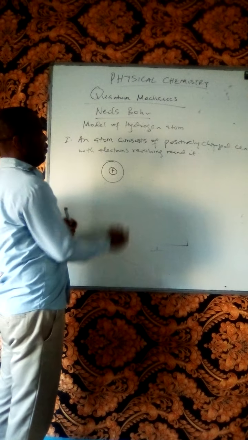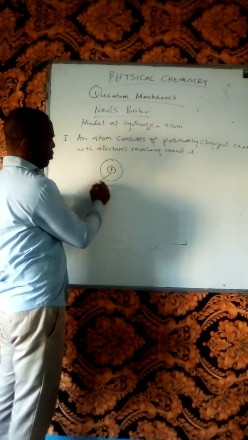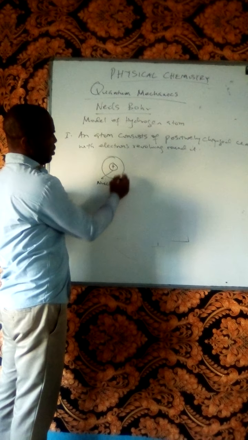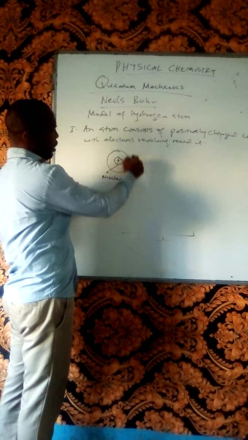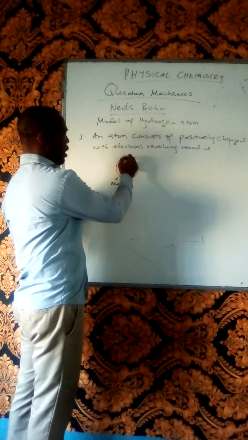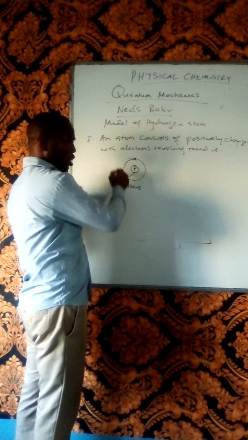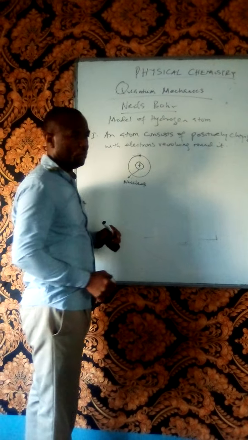So if this is the nucleus of the atom, this is the shell or energy level. Electrons revolve around the shell or orbit, otherwise called energy level.